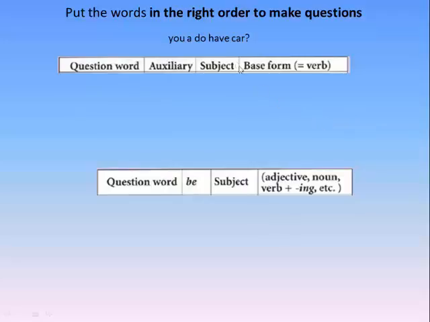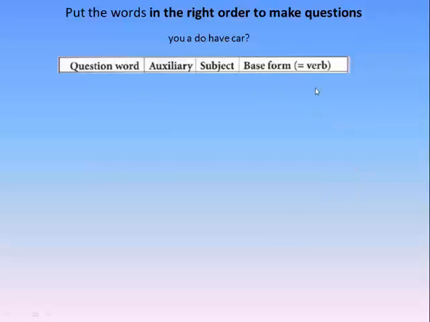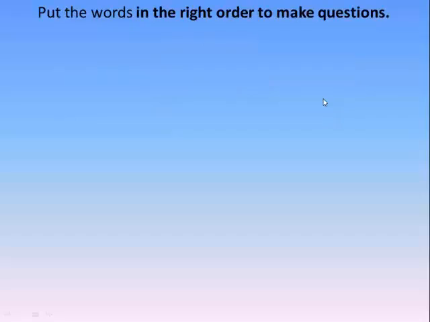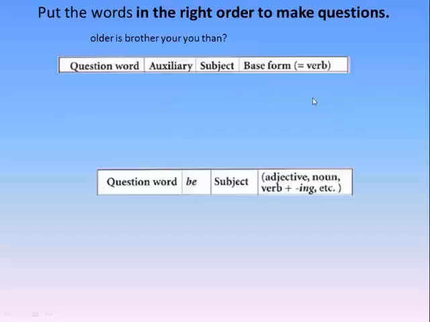You do have car. Okay, do is an auxiliary, have is a base form. My question word, there is no question word. Auxiliary, do, you have a car. Oh, no auxiliary, but the verb is.